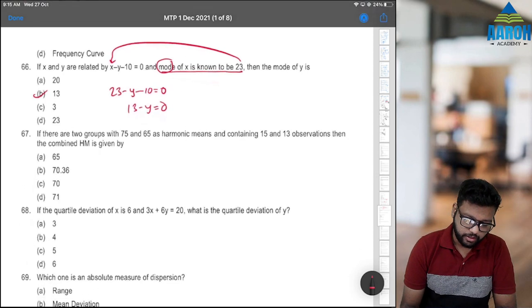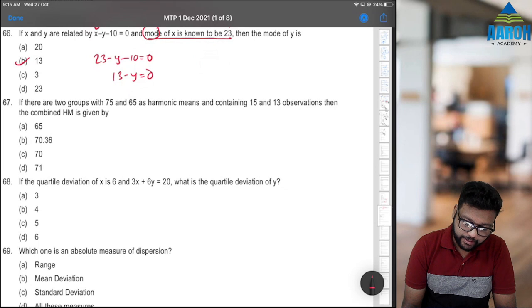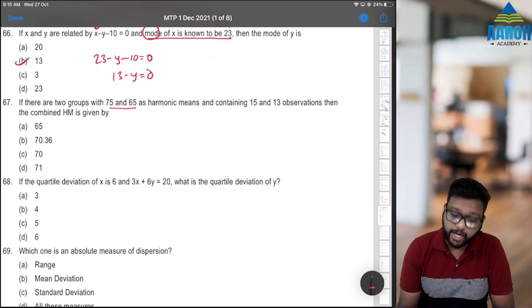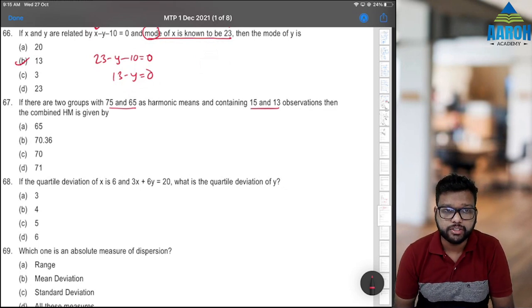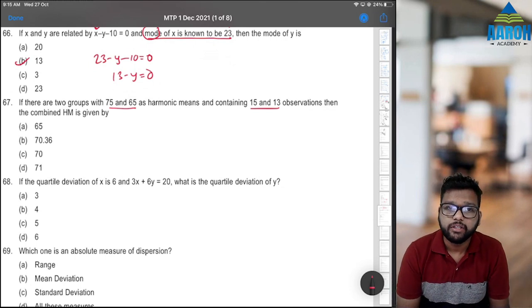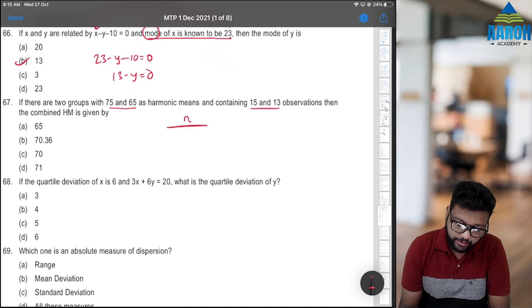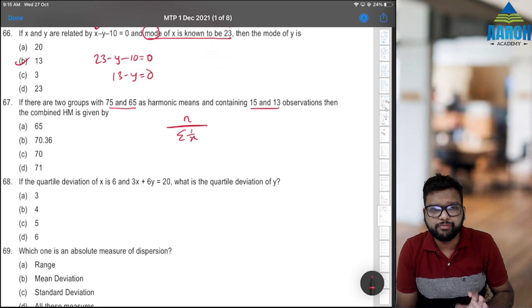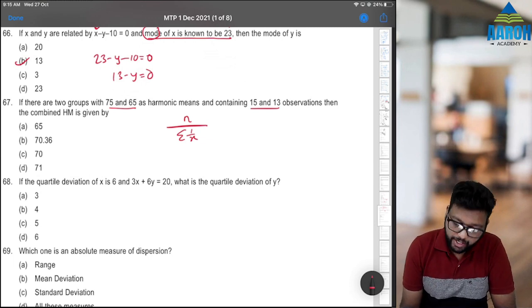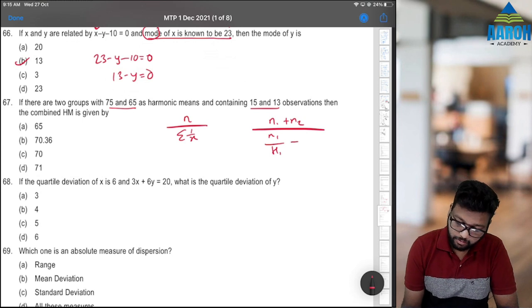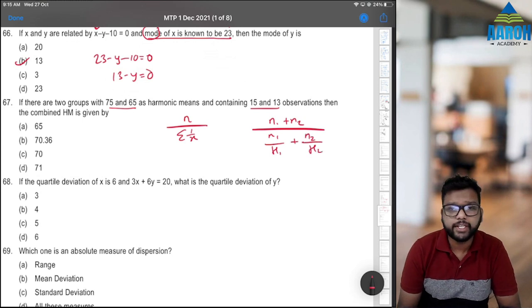If there are two groups with 75 and 65 as harmonic means and containing 15 and 13 observations, then the combined HM is given by. What is the formula of the combined HM? See, the formula of HM is N by summation 1 by x, or summation f by summation f by x, whatever it is. The formula for the combined HM is n1 plus n2 by n1 by the harmonic mean of the first one plus n2 by the harmonic mean of the second one.